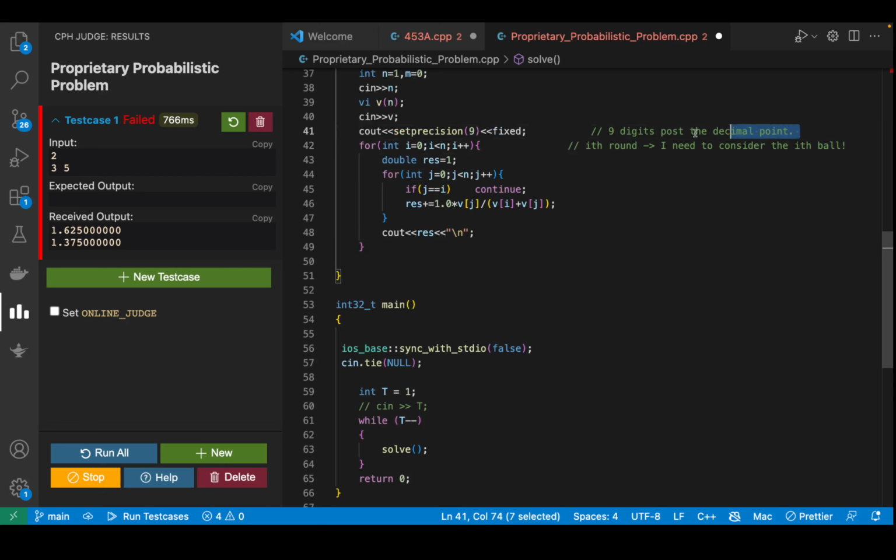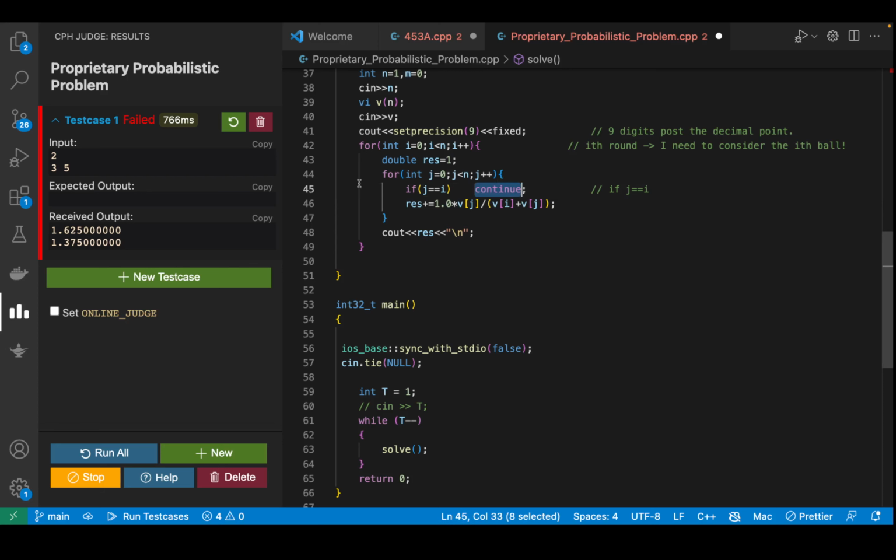Like I already told you, you need to set the precision. So you are going to print 9 digits post the decimal point, right? And then for the ith round, I need to consider the ith ball, and compare all other balls with this ith ball. So res would be set to 1 as I explained, and then you'll check for all the balls. If J is equal to I, that means you cannot compare the current ball with the current ball itself, right? That's obvious. So you'll continue over that.